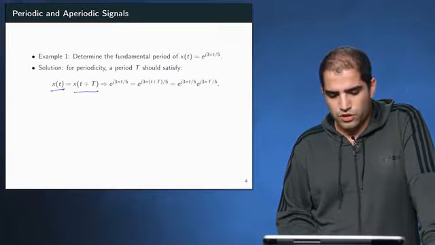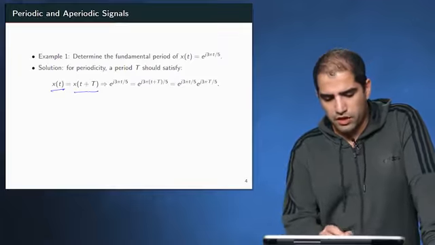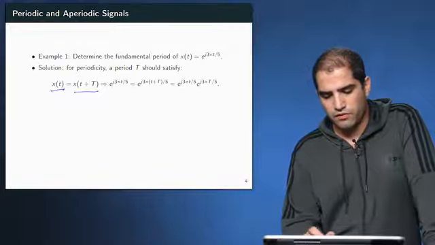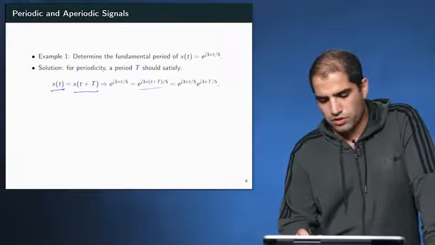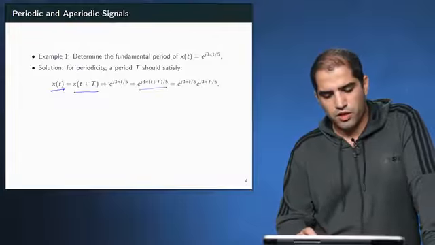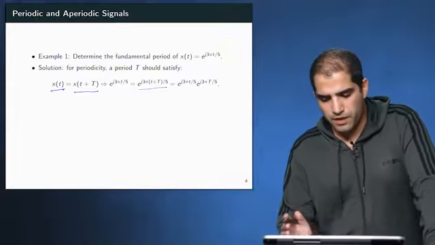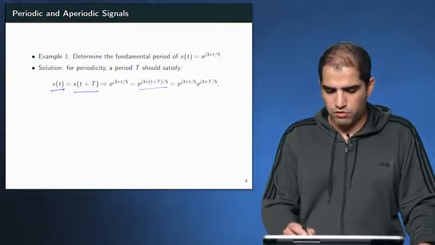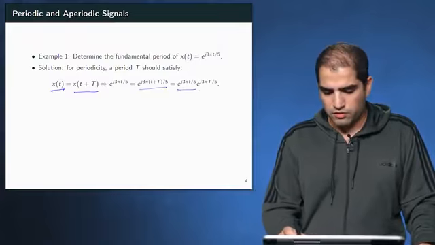So in other words, x of t, which is e to the j 3 pi t over 5, should be equal to e to the j 3 pi (t plus capital T) over 5. I can distribute this product over this sum, and we get j 3 pi t over 5 plus j 3 pi capital T over 5, and using the product rule for exponentials, this is equal to this value times this value.